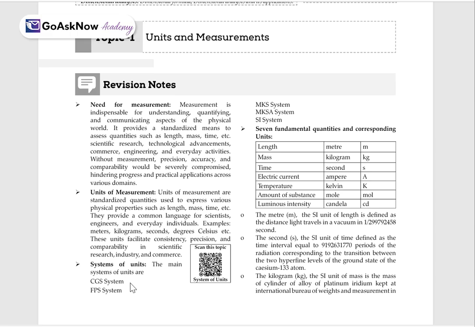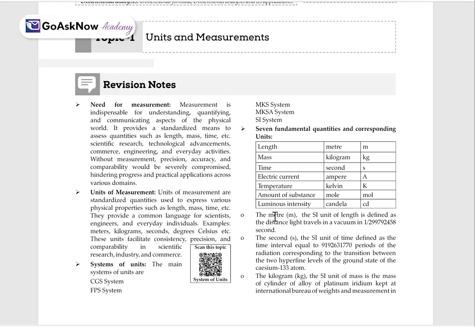The main systems of units are the CGS system, FPS system, MKS system, MKSA system, and the SI system. In SI, there are 7 fundamental quantities: length, mass, time, electric current, temperature, amount of substance, and luminous intensity. Their units are: for length, meter; for mass, kilogram; for time, second; electric current, ampere; temperature, Kelvin; amount of substance, mole; luminous intensity, candela. Their symbols are m for meter, kg for kilogram, s for second, A for ampere, K for Kelvin, mol for mole, and cd for candela.